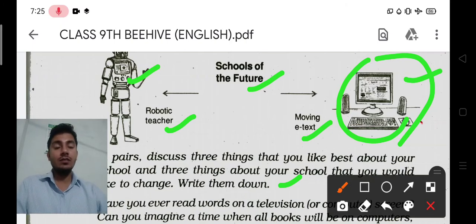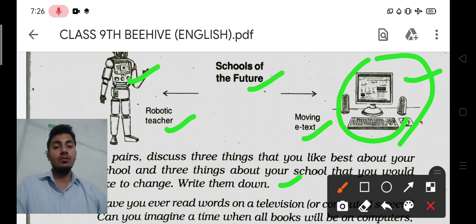But as you can see these books on your screen, this is not the book, this is moving text on your screen. So this kind of text will appear on your screen and you will go through that text, that book that is displayed on your computer. Okay, so these are the meanings of these pictures.